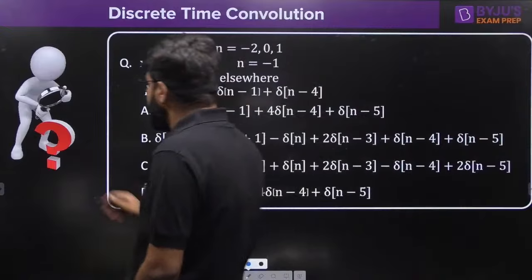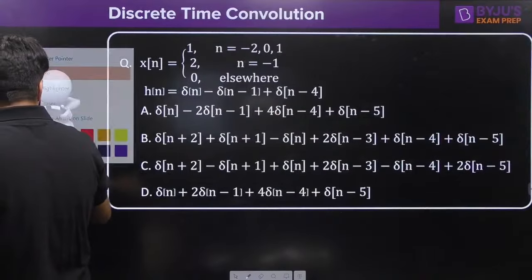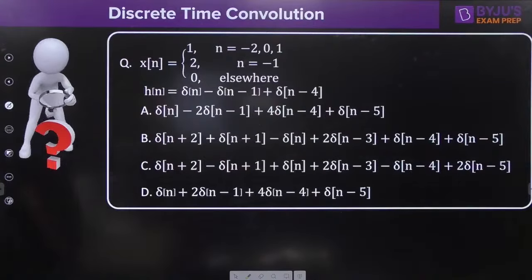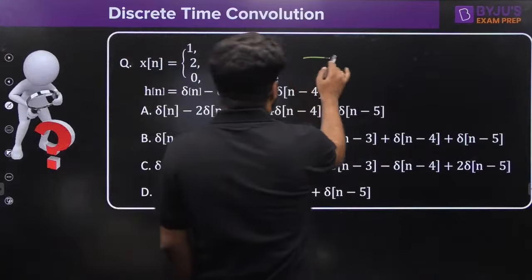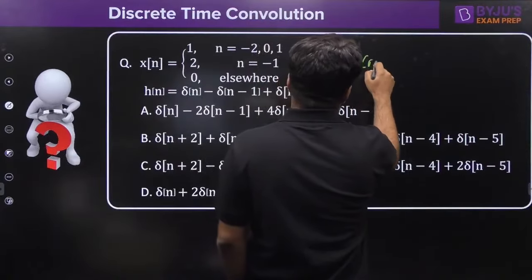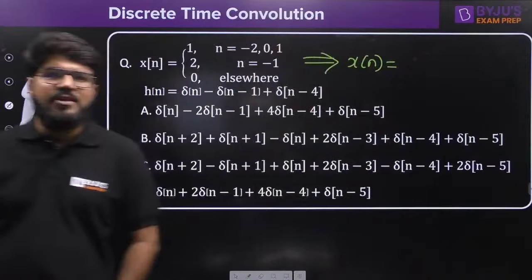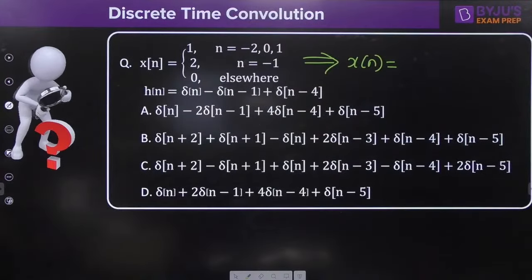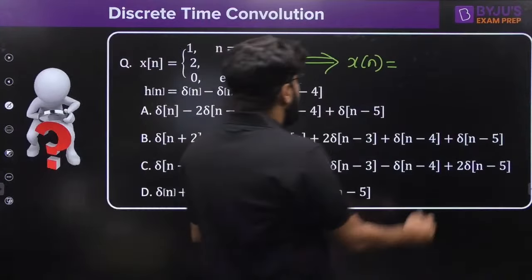So first of all, what will we do, dear? First of all, what I will try to do is write this down in the form of samples. So what should be the xn? What should be the value for the xn?